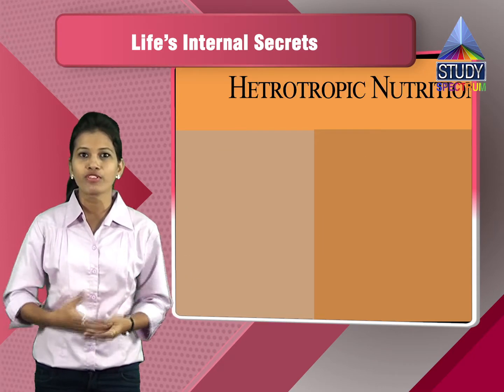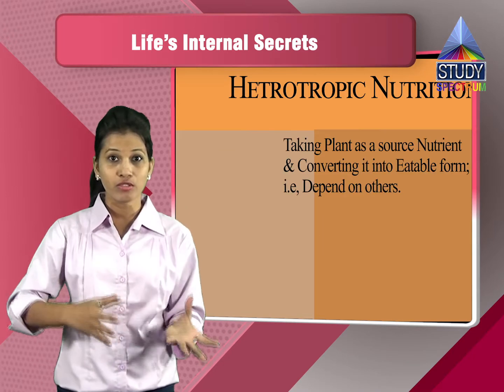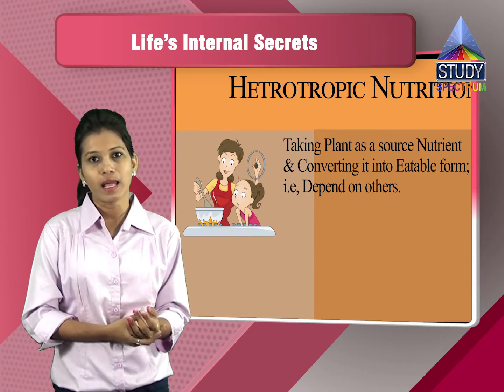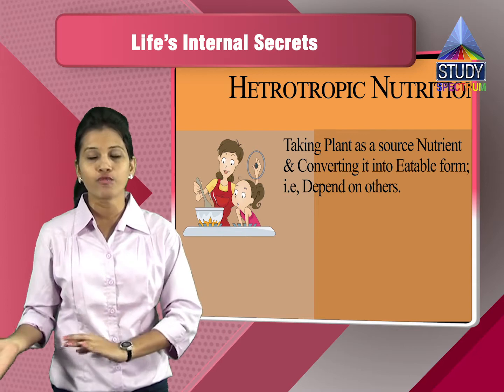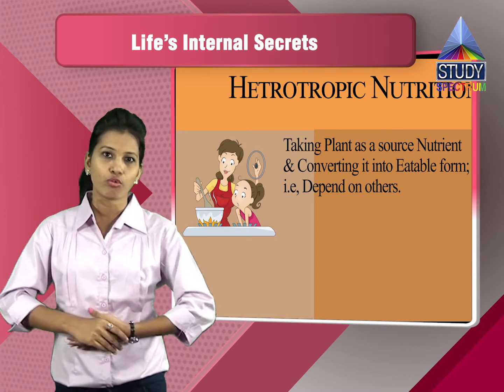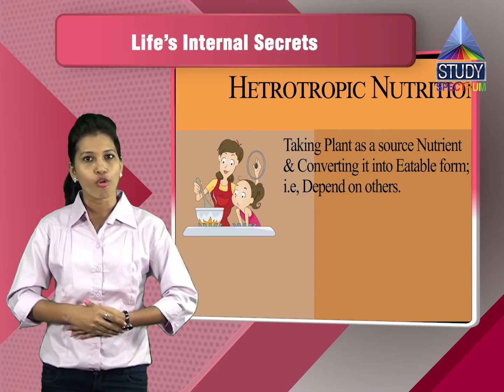The heterotrophic nutrition is nothing but taking the plant source as a nutrient and converting it into the eatable form. That is depending on others for the food. We depend on plants. If plants are not there, we will not have our own food. So that is called heterotrophic nutrition.